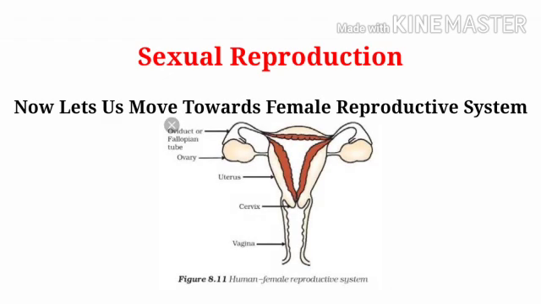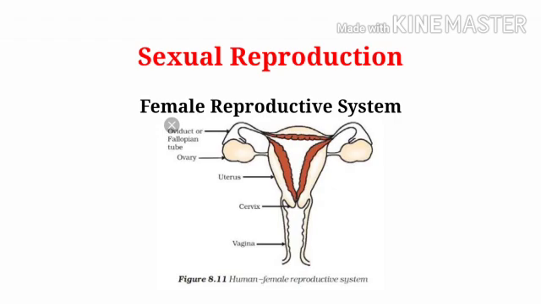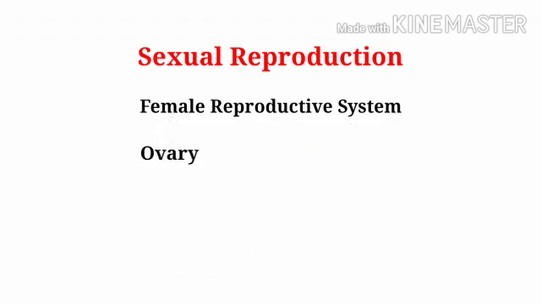Now we will move towards female reproductive system. It consists of ovary. A pair of ovaries is located on both sides of the abdomen. Female germ cells such as eggs are produced here. Second, oviduct or fallopian tube. It receives the egg produced by the ovary and transfers it to uterus.